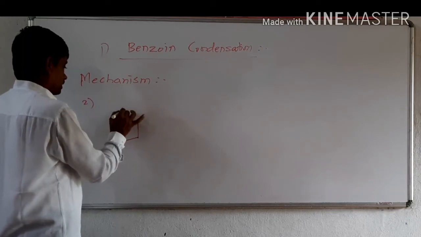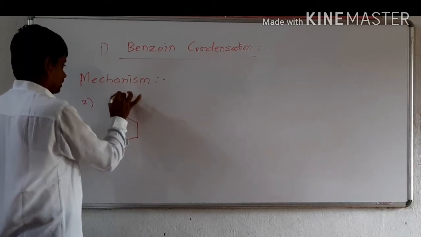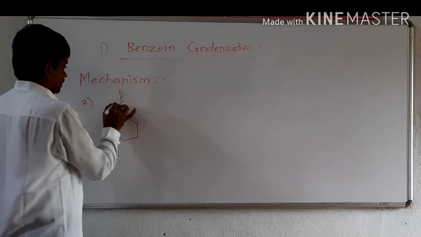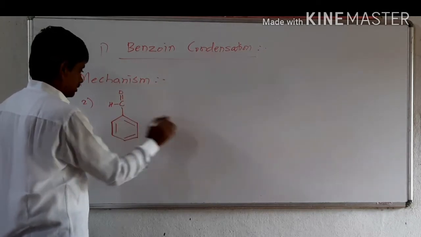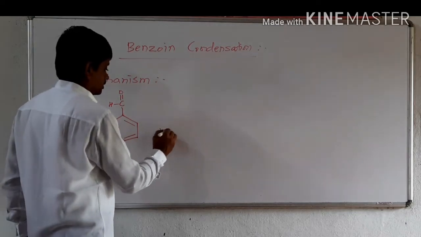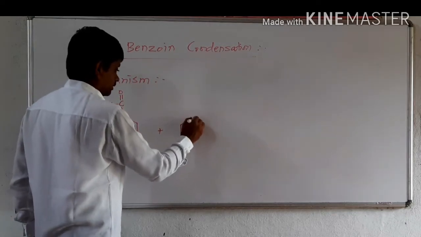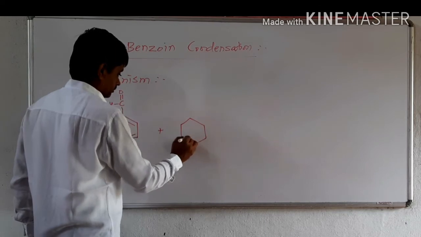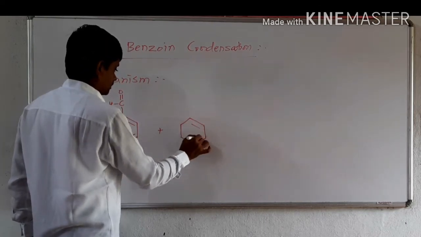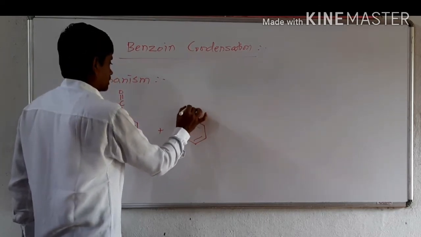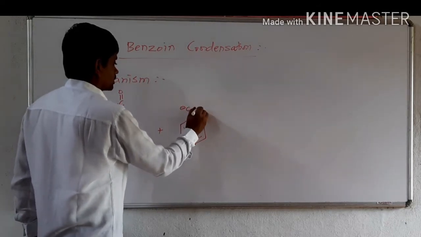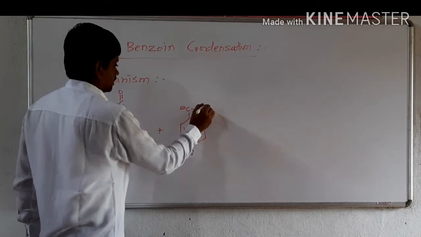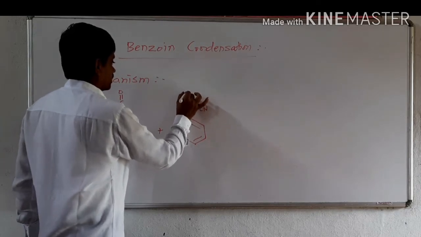We can write here C double bond O, H, plus this carbanion, C minus with CN and OH.